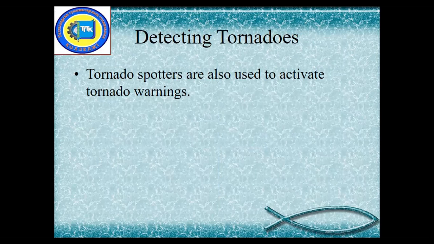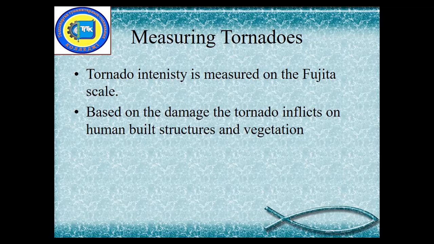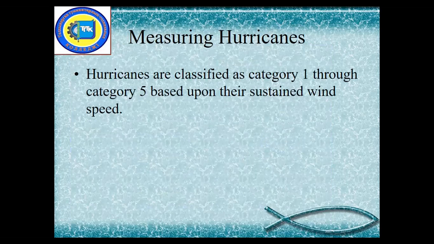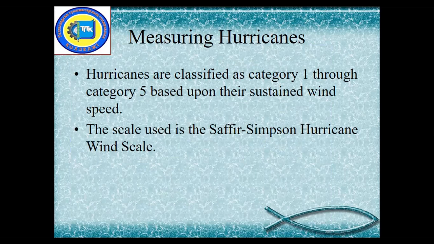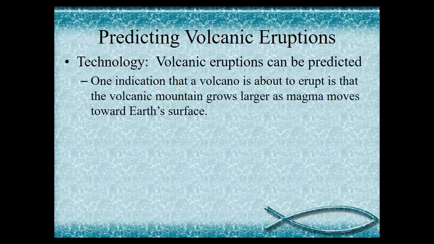Detecting tornadoes. Tornado sirens are also used to activate tornado warnings. Tornado intensity is measured on the Fujita scale, based on the damage a tornado inflicts on human-built structures and vegetation. This is the structure of the Fujita scale. Hurricanes are classified in categories. The categories are based upon their sustained wind speed. The scale used is the Saffir-Simpson Hurricane Wind Scale.